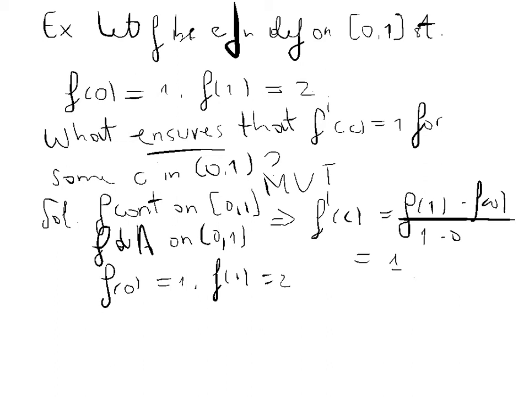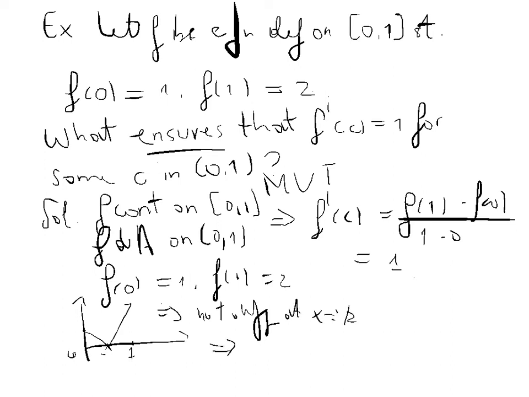For instance, let me give you an example. Look at this function here. Let's put f of 0 to be equal to 1 and f of 1 to be equal to 2. Now, when I take the function to be sort of an absolute value function, look at it. This function here is not differentiable at this point. Do you think that the derivative is anywhere between 0 and 1 equal to 1? No way, it's not possible. So this is a case where the function is not differentiable at, for instance, x equals 1/2. So the mean value theorem doesn't work.